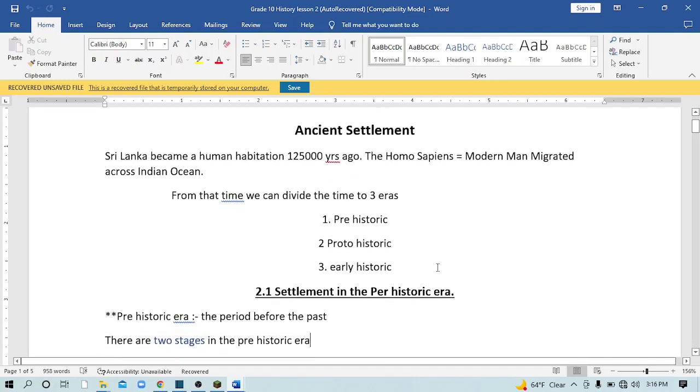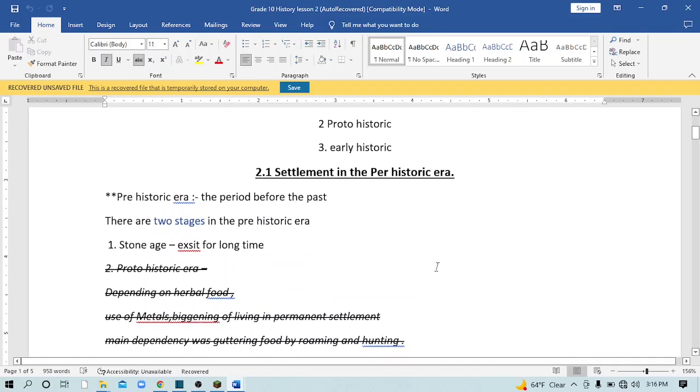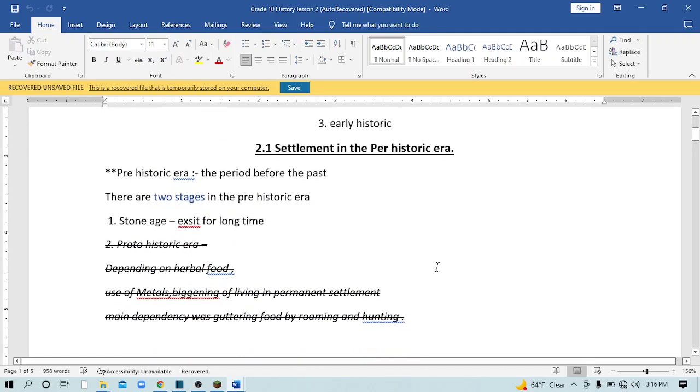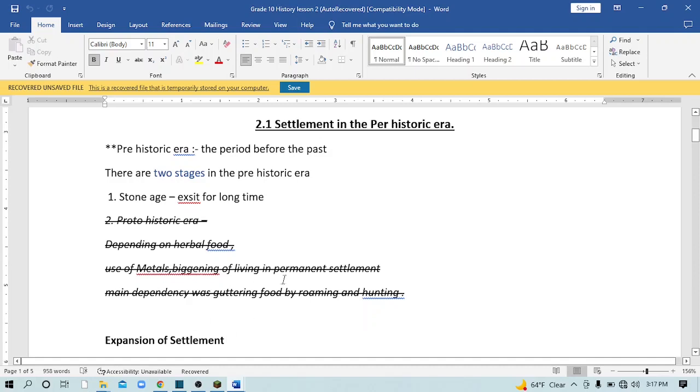There are a few topics belonging to the prehistoric era. First one is the settlement in the prehistoric era. Prehistoric era means the period before the past. There are 2 stages in the prehistoric era. First one is the Stone Age. Second one is the protohistoric era. In this short note, we are not talking about the protohistoric era. That is why I cut it down. So don't worry about this. Later we are going to talk about the protohistoric era.